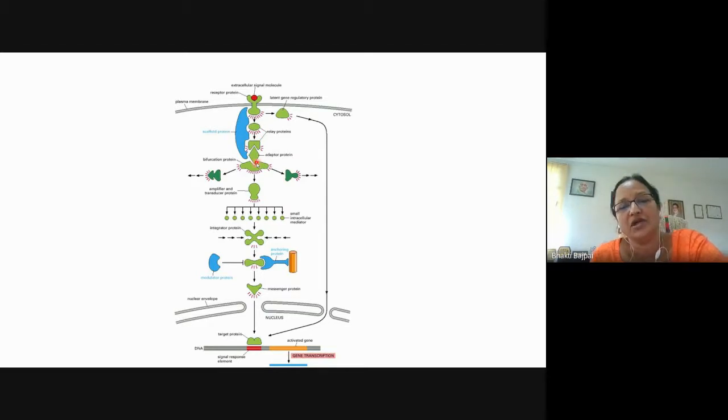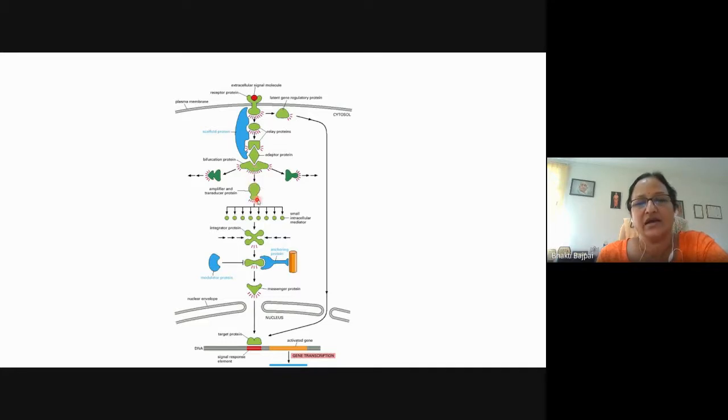Now, what is an adapter protein? Here also it is not involved in the signal transduction, but it is holding the two relaying proteins together. Then the bifurcation protein. The function of this bifurcation protein is to bifurcate the signal into two different pathways.